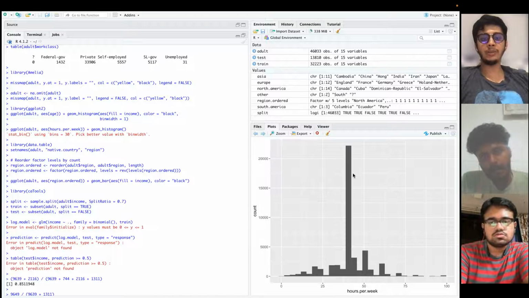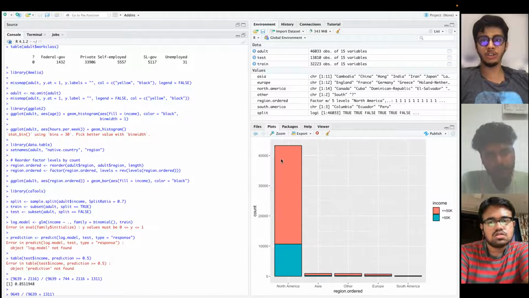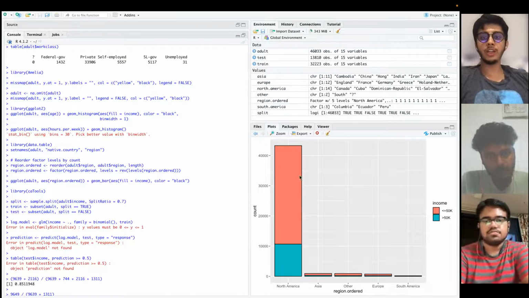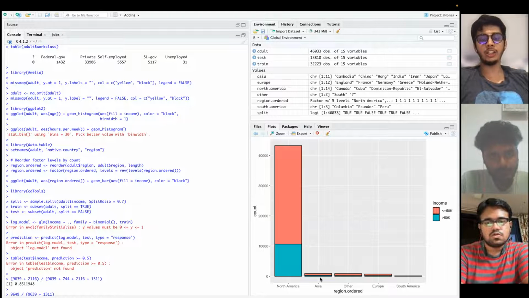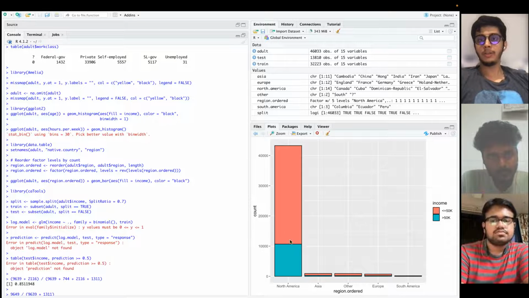We'll also look at income class by region. First, as Bipul explained, we change the country; we block the countries according to the region. Can you show us the third plot as well, Suraj? From here, we realize that the highest percentage of people making greater than 50,000 income is in North America, decreasingly in Asia, and then in the other regions as marked in our earlier demarcation.